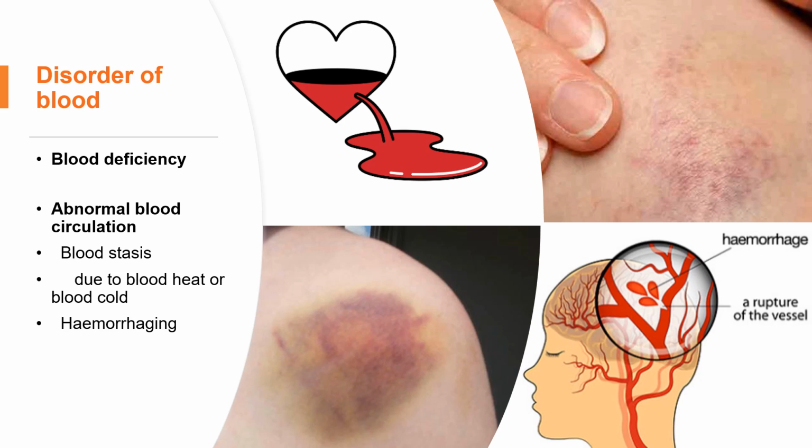The heat will consume body fluid. The blood is also part of the body fluid in liquid form. So when we have excess heat in the body, especially in the blood, it's very similar to cooking the blood.